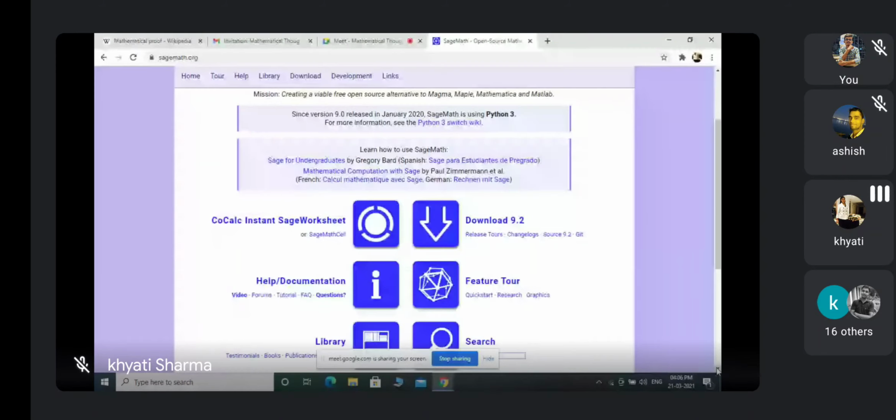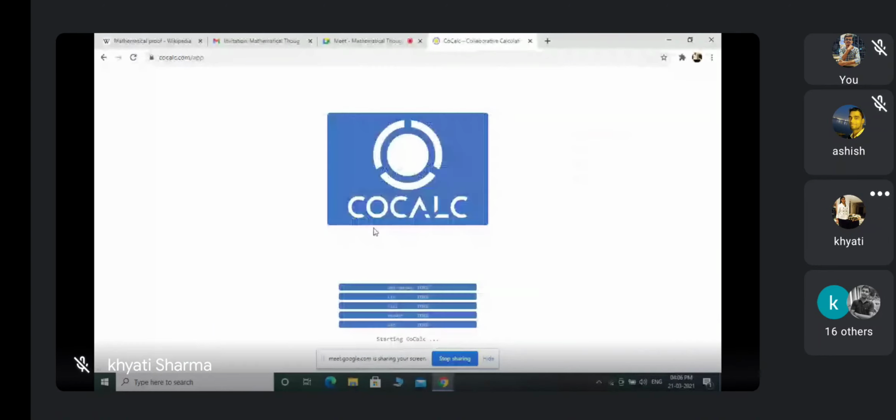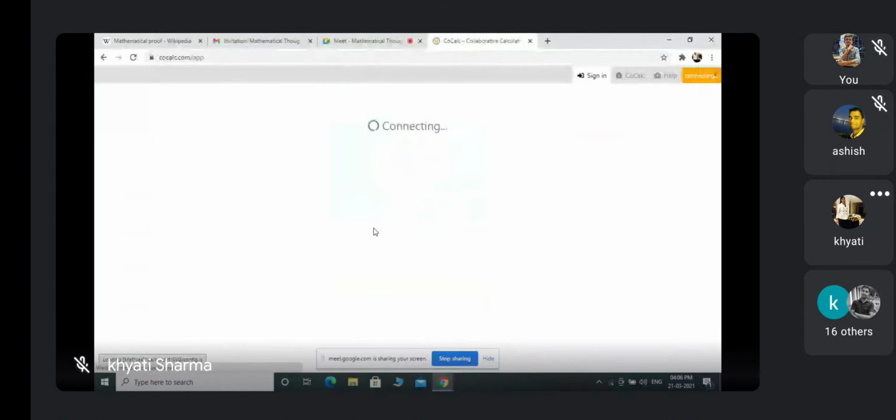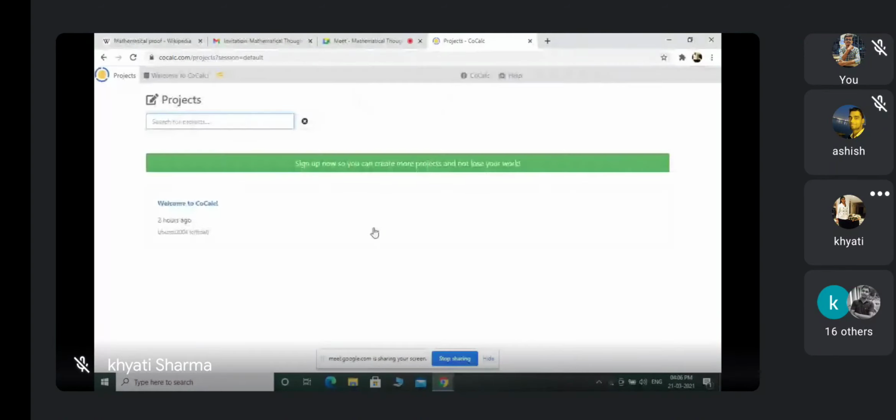There is this thing, CoCalc Instant Sage Worksheet. You have to click on this circle. Just click on this.